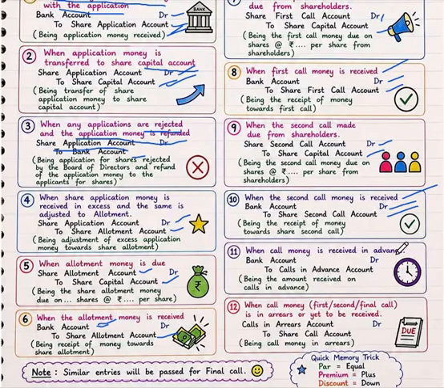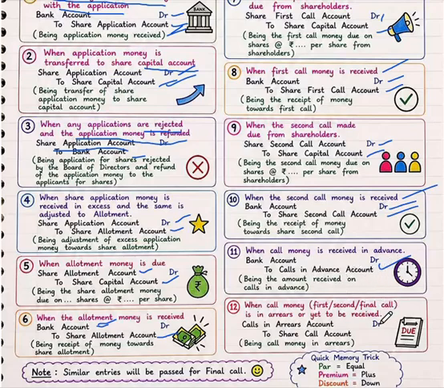Next, when call money is received in advance. So this is very important. In some cases, some shareholders pay their call money at the time of allotment. In that case, we should pass an entry. That entry is bank account debit to calls in advance account.